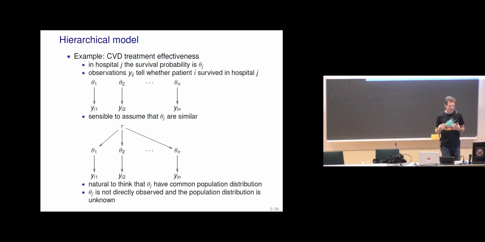Now, previously we had these more flat models where we had the observations and then parameters for them, but now we also have an extra level, that this tau is then also telling something about these thetas. And now, instead of fixing what would be the population distribution for thetas, we want to infer that also from data.